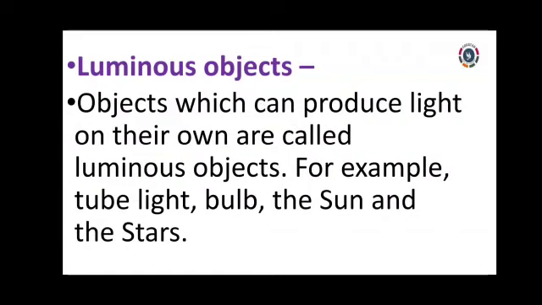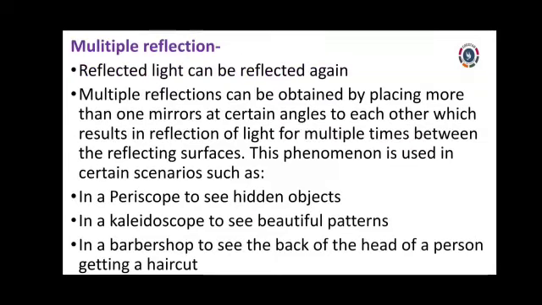Luminous object, what does that mean? It can produce its own light. Examples: a bulb, the sun, and then stars, and then living organisms like a firefly. It's the best example. And then some types of starfish can also produce their own light. So they are all known as luminous objects. Which ones can produce their own light? They are known as luminous objects.